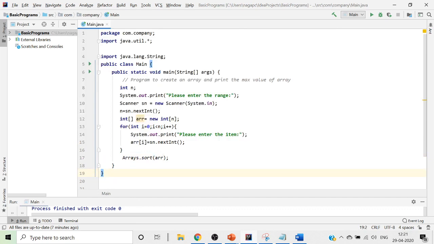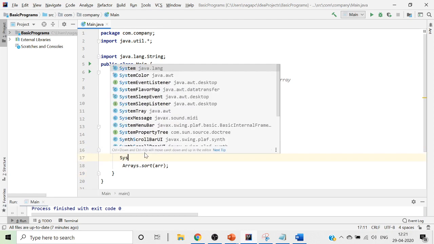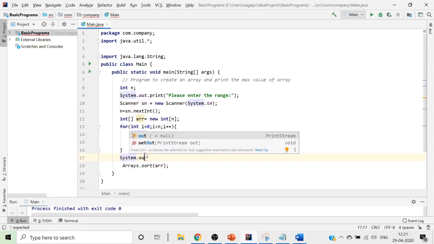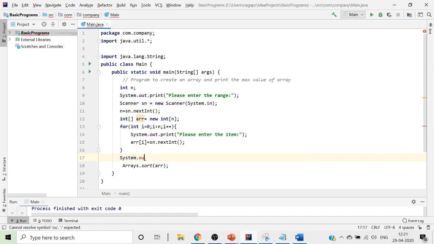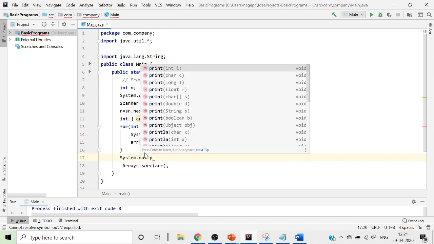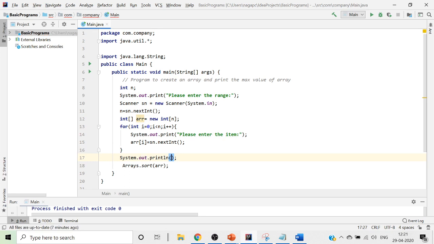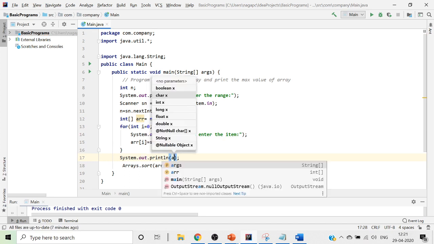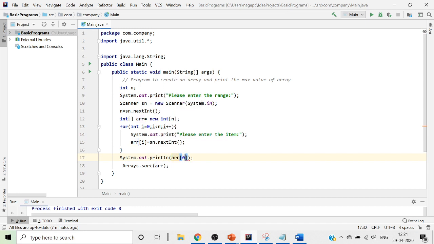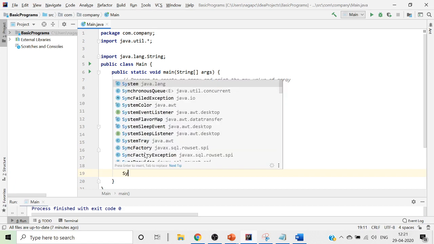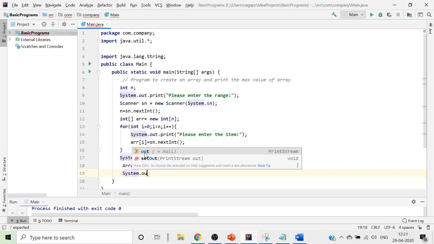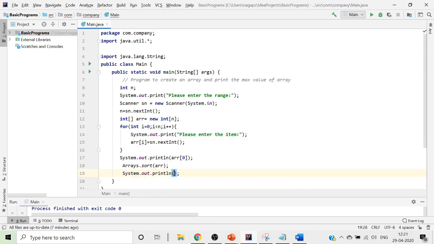Now by default, we will just run this and show you with an example. System.out.println of arr of 0, and after sorting we will just see what is being printed as arr of 0. System.out.println, we'll put it as arr of 0.